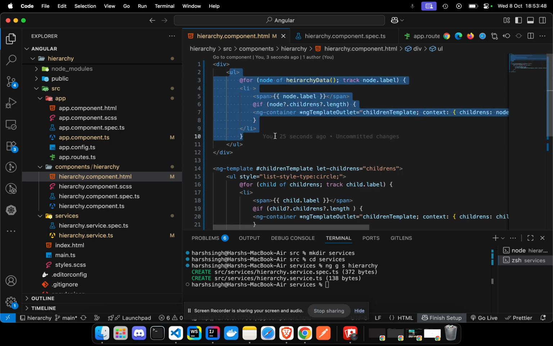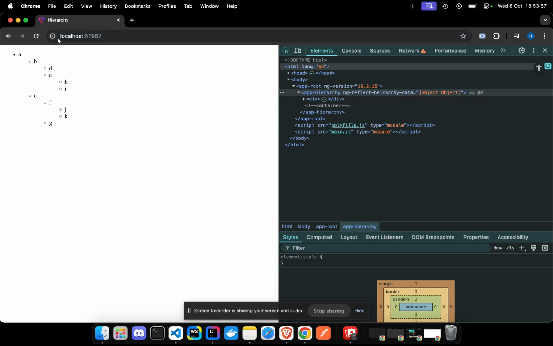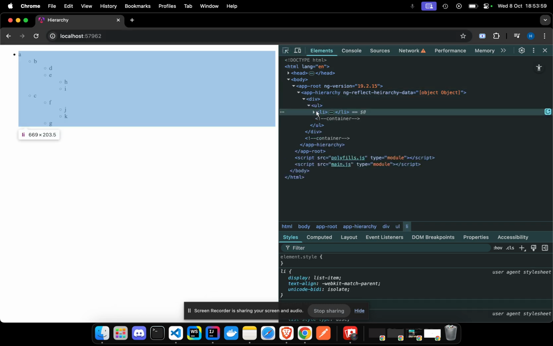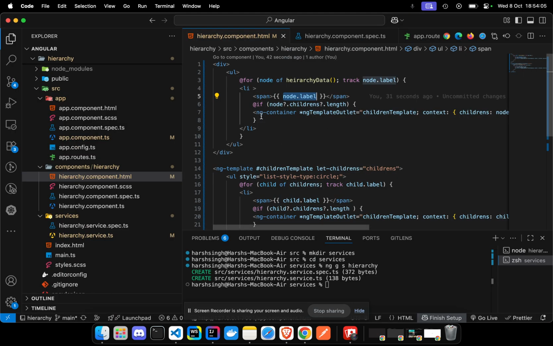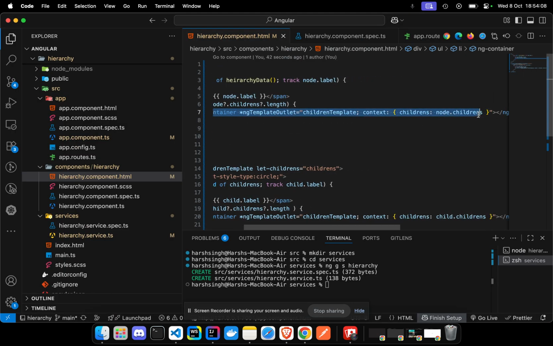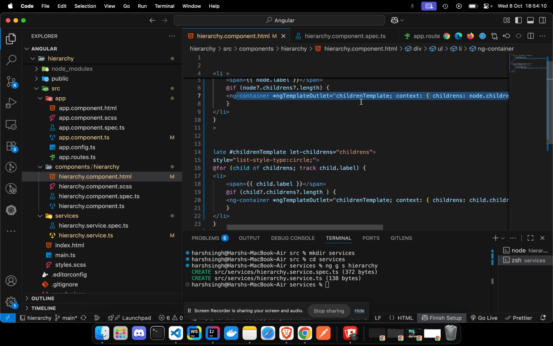With ul and li, I take all the nodes and print the label. The first one is the anchor tag of this. Then I'm taking it from the template directly.